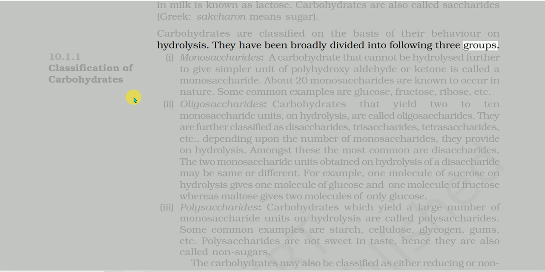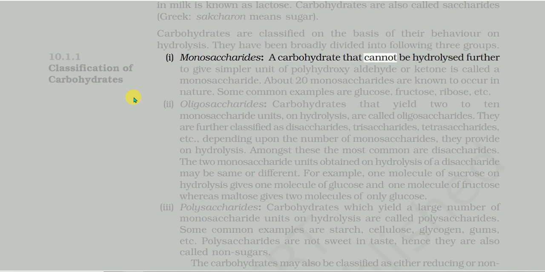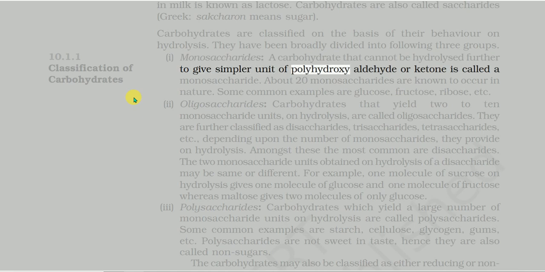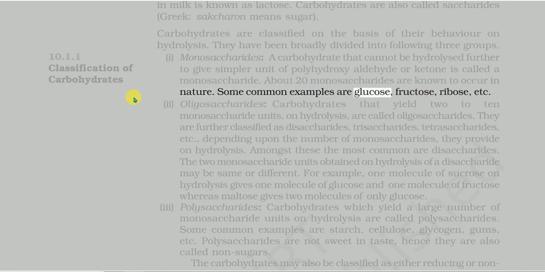1. Monosaccharides. A carbohydrate that cannot be hydrolysed further to give simpler unit of polyhydroxyaldehyde or ketone is called a monosaccharide. About 20 monosaccharides are known to occur in nature. Some common examples are glucose, fructose, ribose, etc.